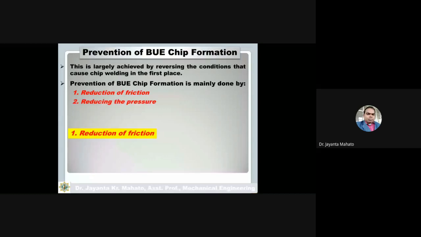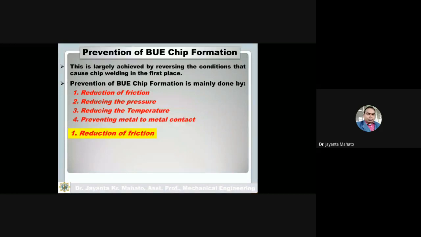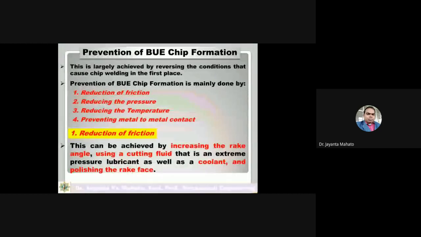Reducing the pressure, reducing the temperature. Temperature is also an important factor for the formation of built-up edge. So if I reduce the temperature, then by reducing this temperature it can prevent the formation of built-up edge. Preventing metal to metal contact, I will be able to prevent built-up edge. So first one is reduction of friction.